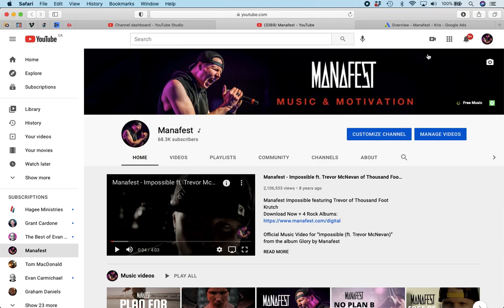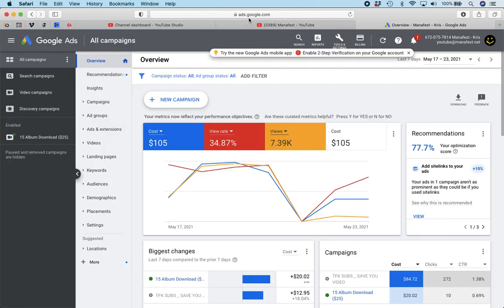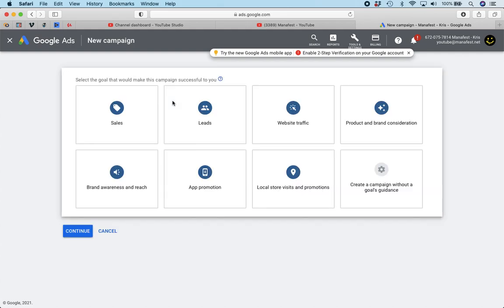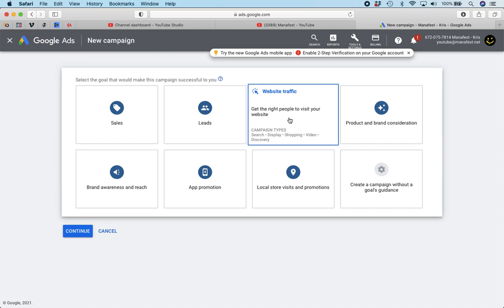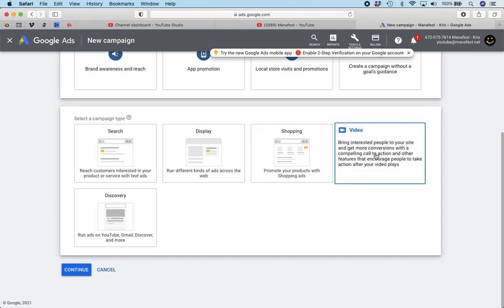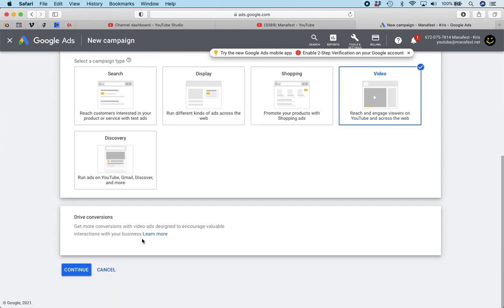So the first thing you want to do is go to AdWords, ads.google.com, and then click on Create New Campaign. The next thing you're going to want to do is choose website traffic, because I want to get people off of YouTube and onto my website so I can sell my music. And then I'm going to do a video ad, okay? And I am going to click continue.